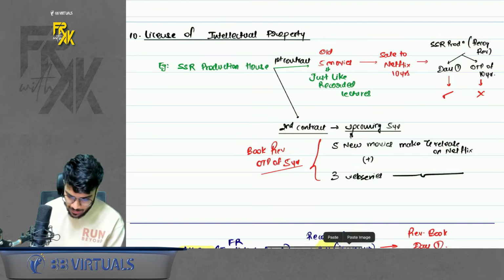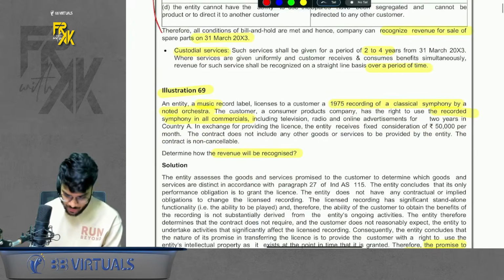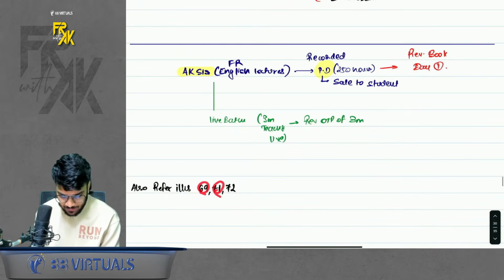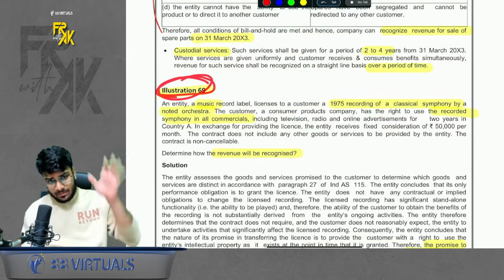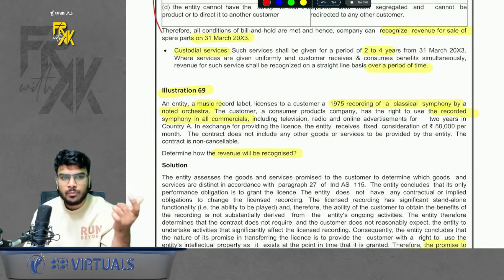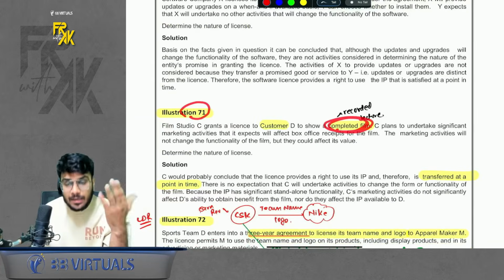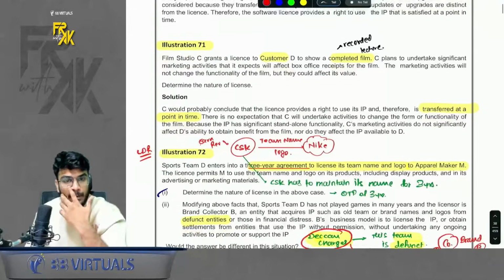So just remember this part, and to understand this better, we have a few questions I have mentioned also. You can refer to illustrations 69, 71, 72. I will just go to this once. In illustration number 69, we are selling some old recorded symphony songs. So it is like selling old movies. Book the revenue at a point in time, one shot. 71, we are selling a completed film, like recorded lectures. Book the revenue at a single point in time.